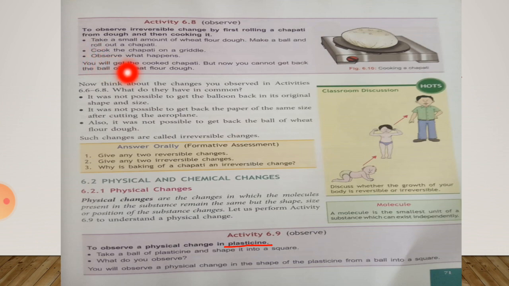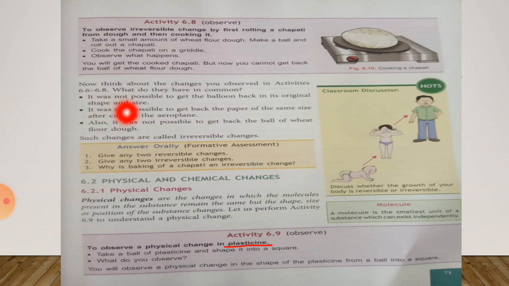Now think about the changes you observed in activities 6.6 to 6.8. What do they have in common? First, it was not possible to get the balloon back in its original shape and size. So after pricking, the balloon burst, so we do not get the balloon in its old position.